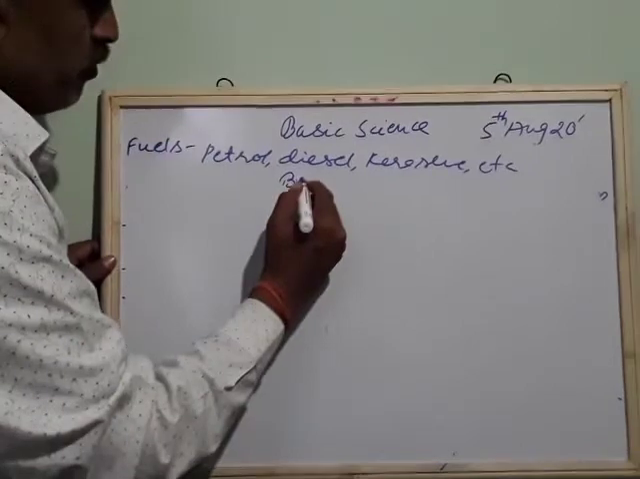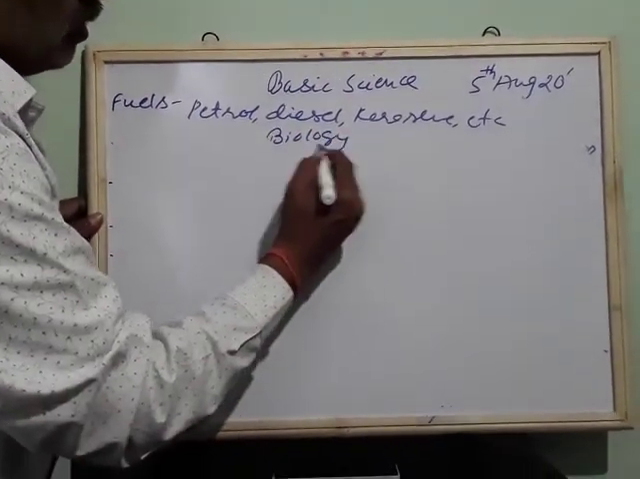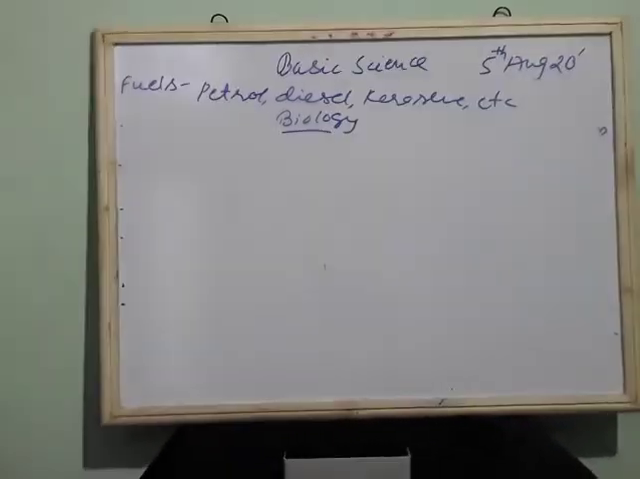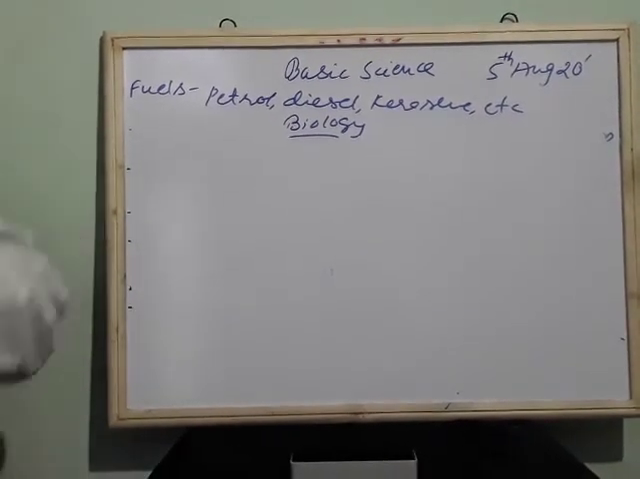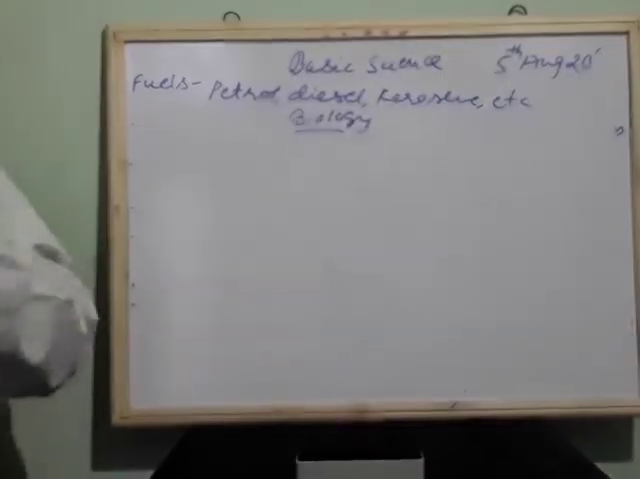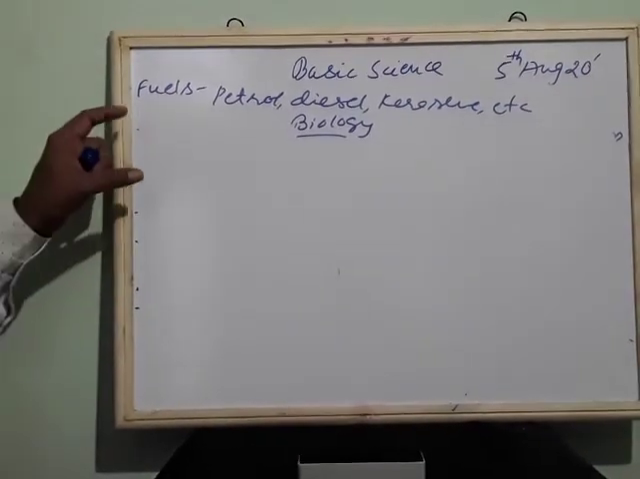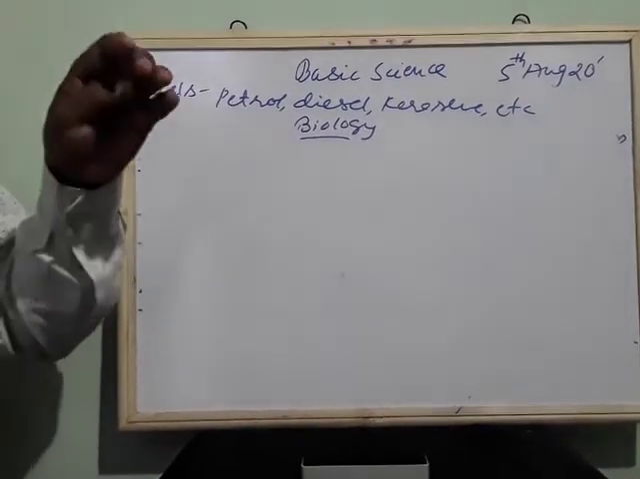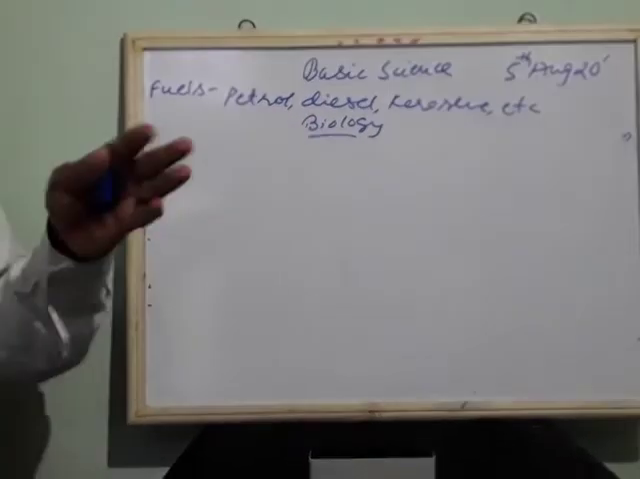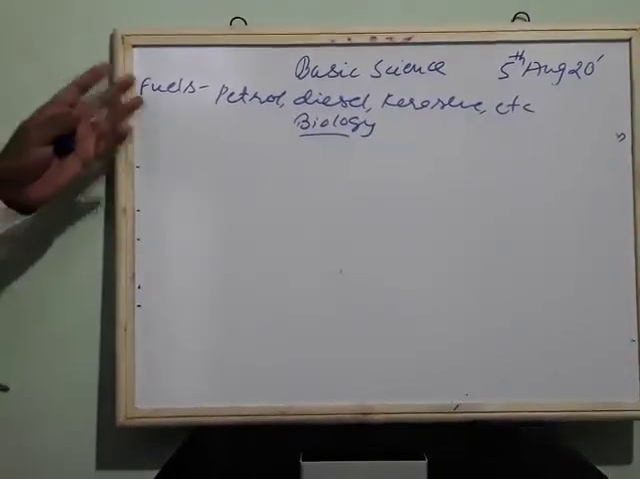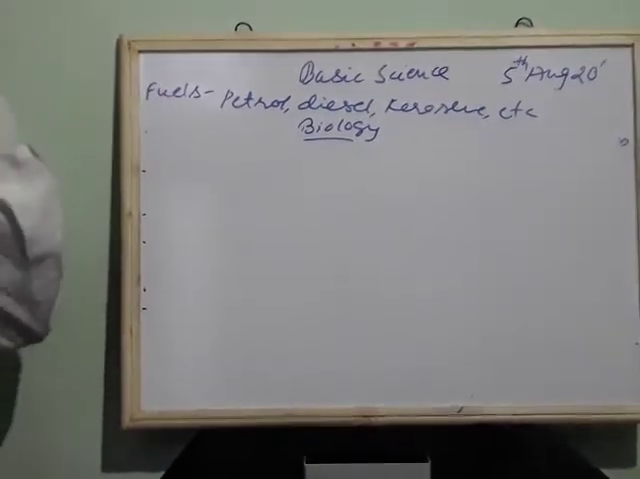Here, after this chemistry part, we will go for the biology part. Biology is a branch of science which deals with the study of living organisms, plants and animals. The study of plants is called botany, and the study of animals is called zoology.